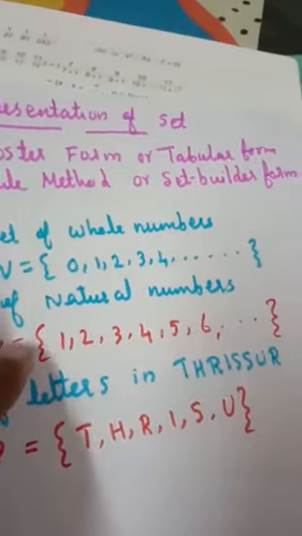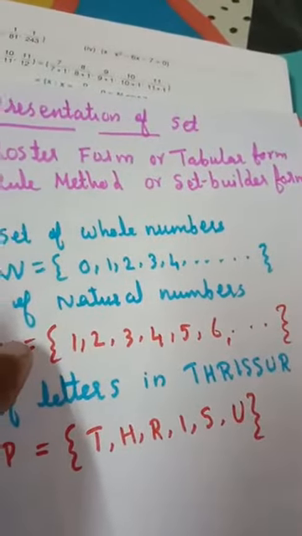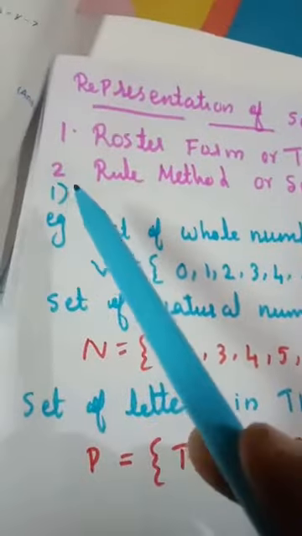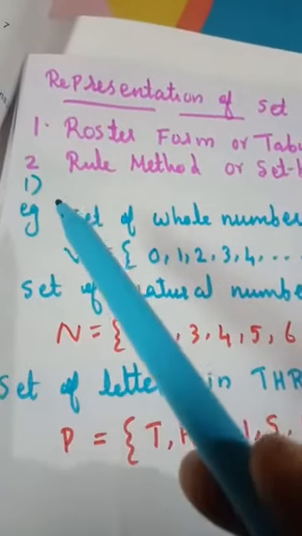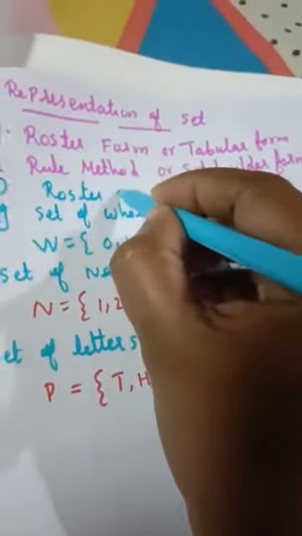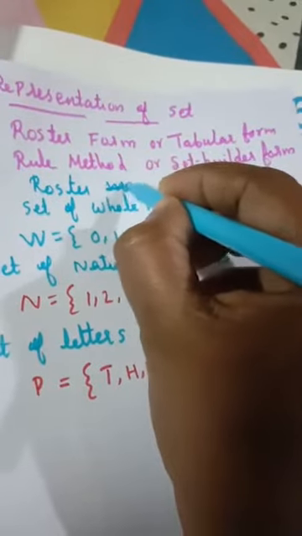Roster form is very easy to write. First, what is the roster method? The first one is the roster method, or roster form.